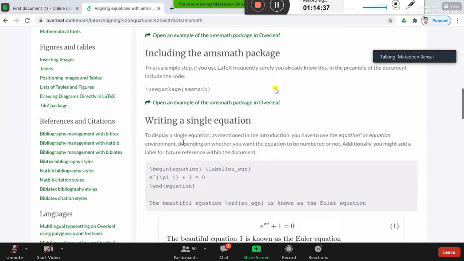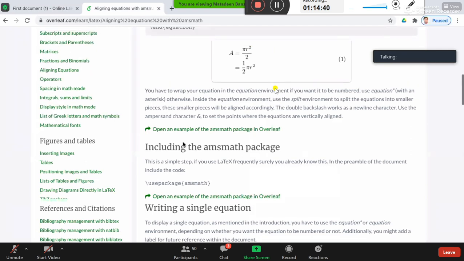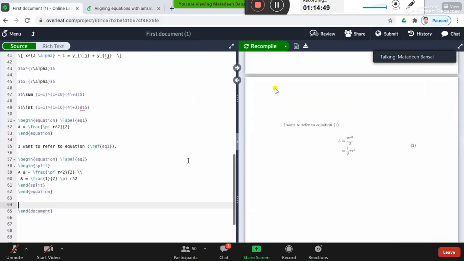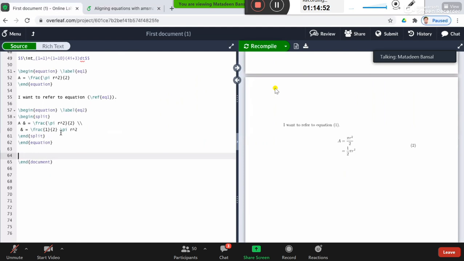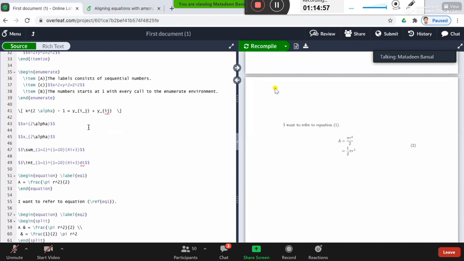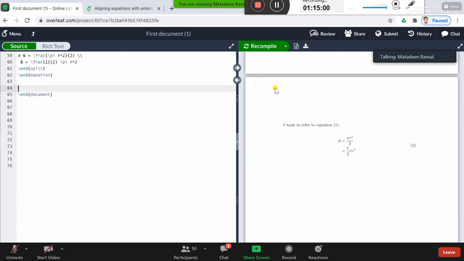Let me quickly take one more topic, spacing in math mode. You cannot write text in the math mode. Whenever you write text in the math mode, its appearance is different. For example, suppose you want to write something in the math mode, say between the dollar signs, say I am happy, right? Its appearance will be italic. I am happy, there is no space as well.